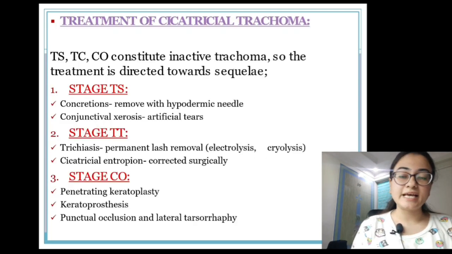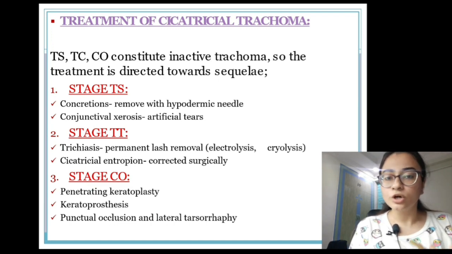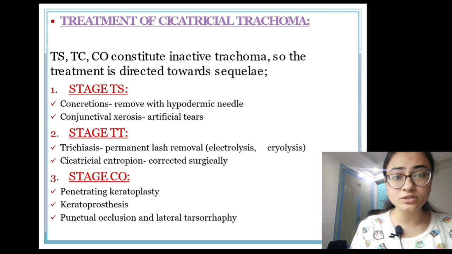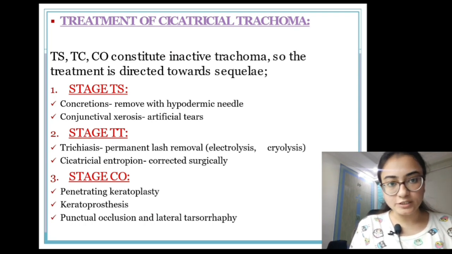So the stages TS, TC and CO constitute inactive trachoma. So here we actually have to treat the sequelae. In stage TS, we have basically the concretions. So we have to remove the concretions with a hypodermic needle. Then we have conjunctival xerosis. Xerosis is basically dryness. So we have to give artificial tears for that.